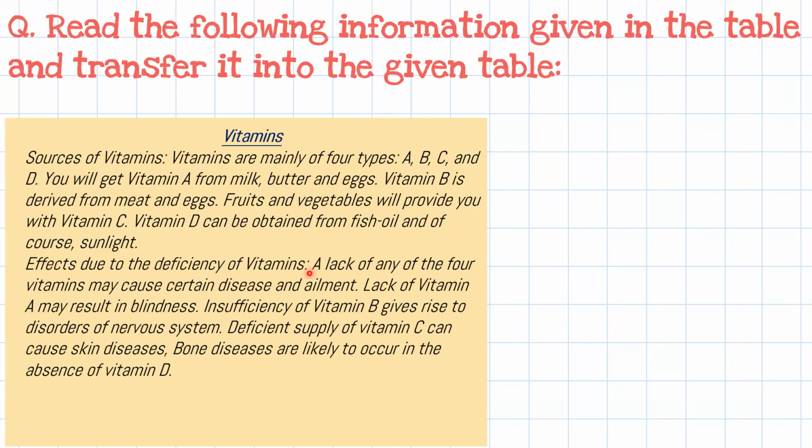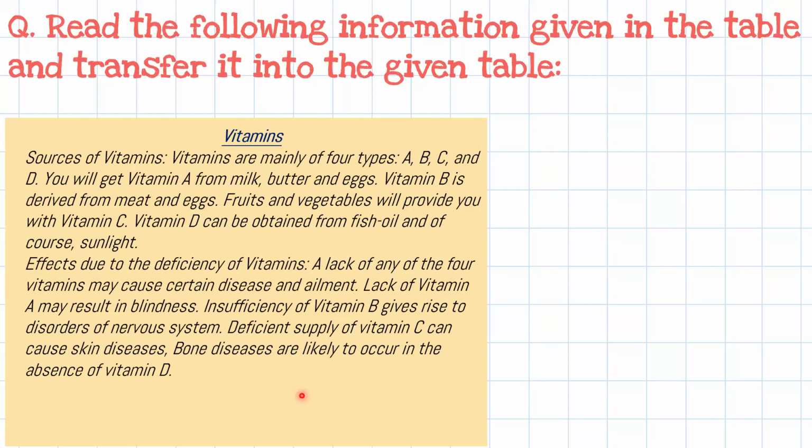Effects due to the deficiency of vitamins. Now we will see the effects due to deficiency of vitamins. A lack of any of the four vitamins may cause certain diseases and ailments. Lack of vitamin A may result in blindness. Insufficiency of vitamin B gives rise to disorders of the nervous system. Deficient supply of vitamin C can cause skin disease. Bone disease is likely to occur in the absence of vitamin D.